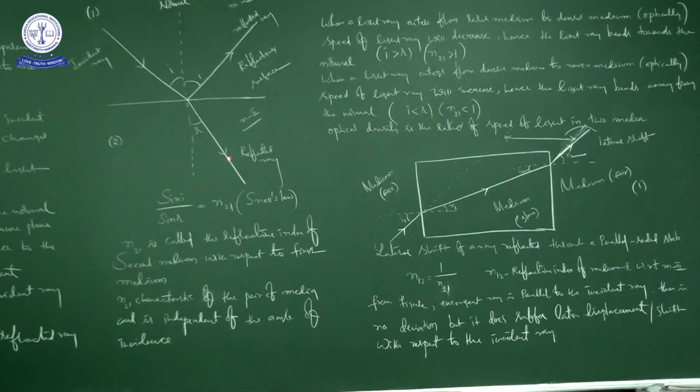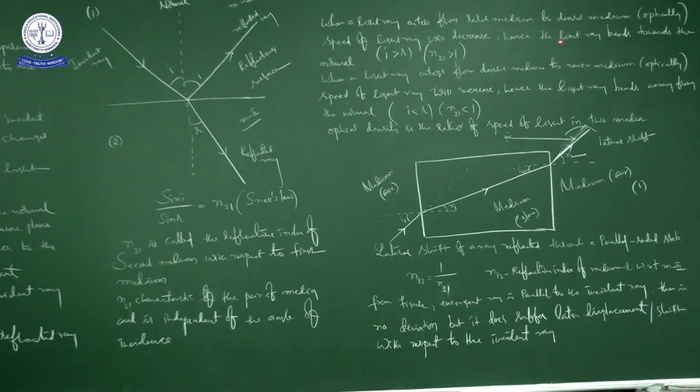Okay, see here. When a light ray enters from rarer medium to denser medium, what is meant by rarer medium? What is meant by denser medium? Here you have to know which is the rarer medium and which is the denser medium. But basically, we can't decide on our own what is rarer and what is denser. Through comparison only we will decide.